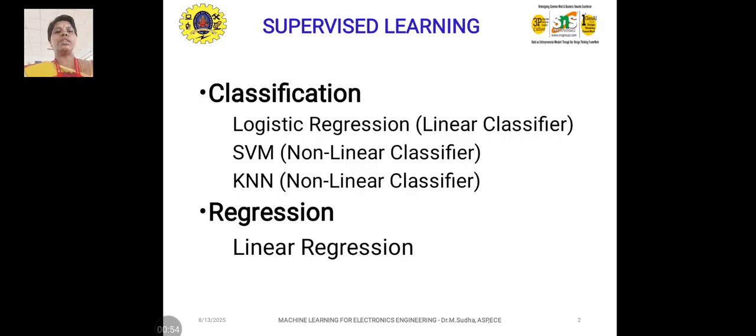And coming to regression, it is linear regression, which we discussed in the previous class itself. We'll discuss classification in detail in these slides.